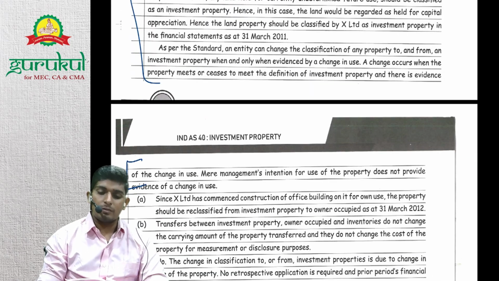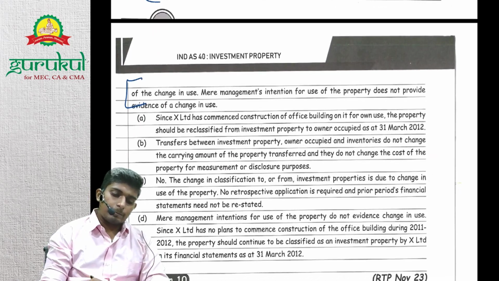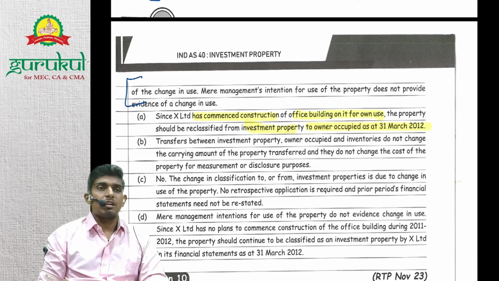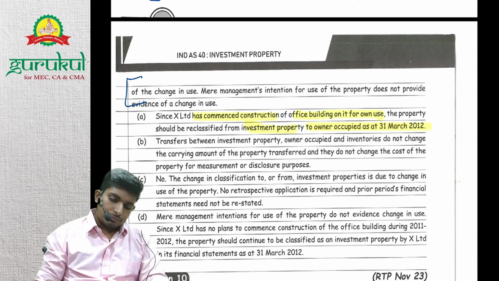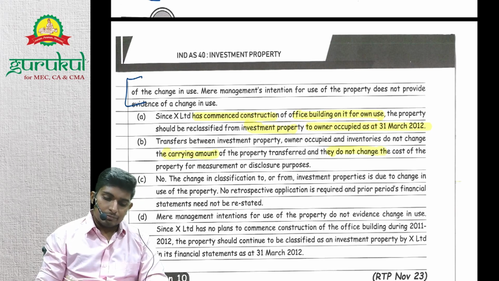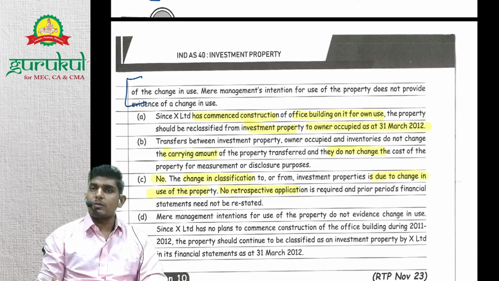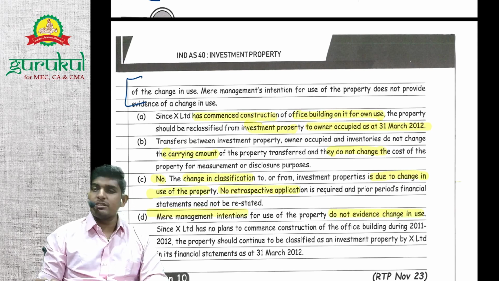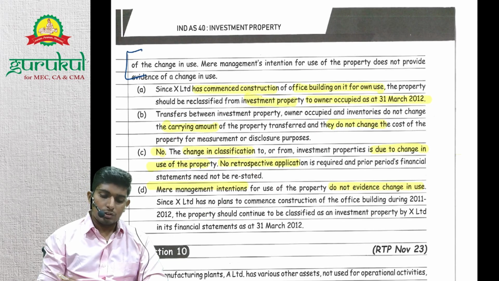So first we'll give the provision. Basically, this is same as the theory book. Next we'll give that construction has started, building for its own use, and hence it will be investment to owner-occupied, because construction started, right? And carrying amount will still be same and will not change. The change in classification is not a change in accounting policy, and no retrospective application is required. Mere management intention change does not evidence change in use. So since there is no change in use, it will continue to appear as investment property.